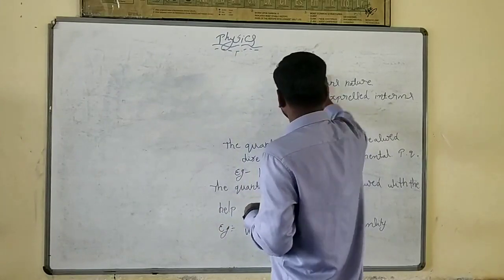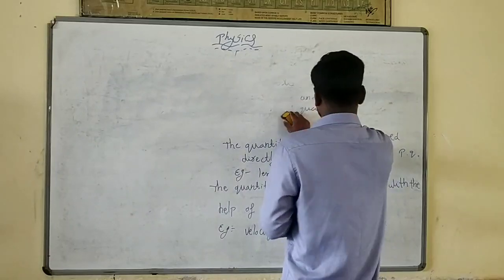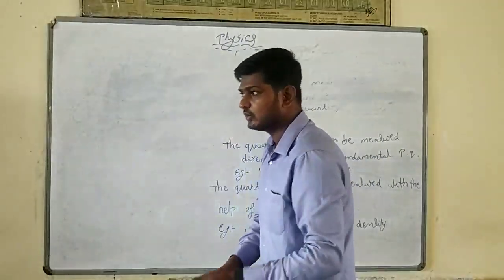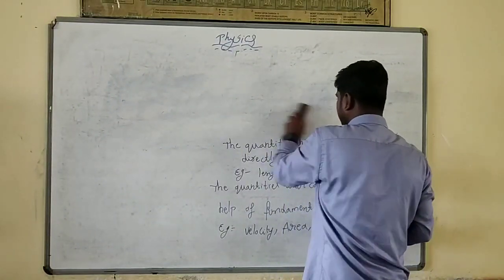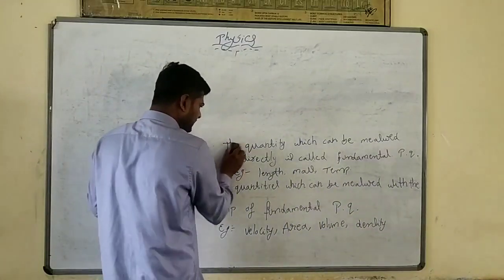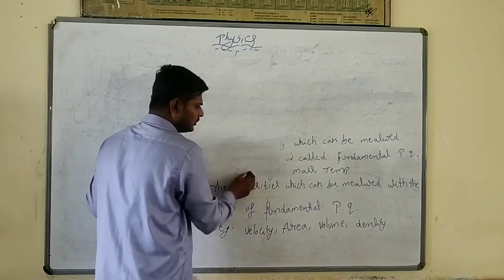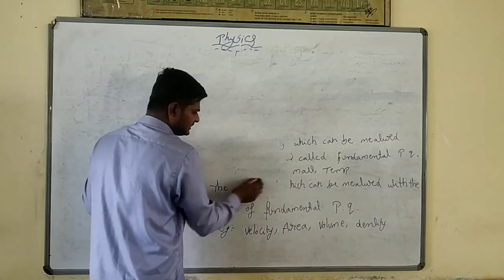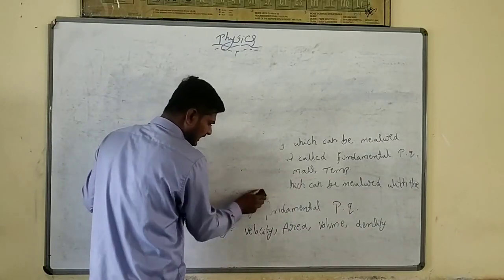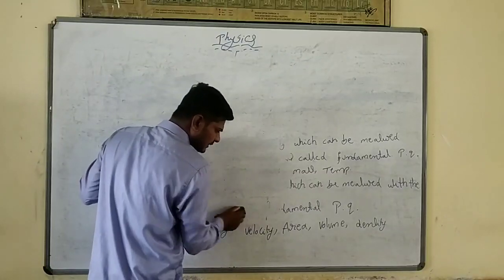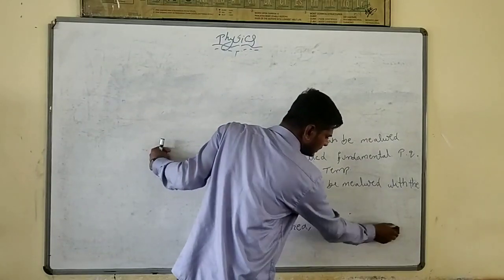For example, when I go for a class tour, I will ask, give me a 2 meter cloth. Same way, when you go to a provision store, what will you ask? I will ask 2 kg rice or 3 kg rice or 2 kg sugar. Like that, we will ask.